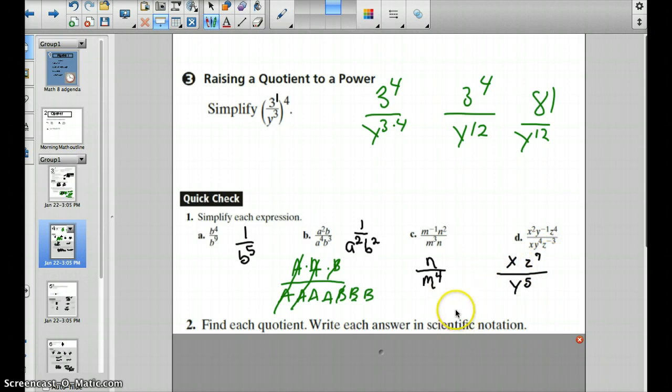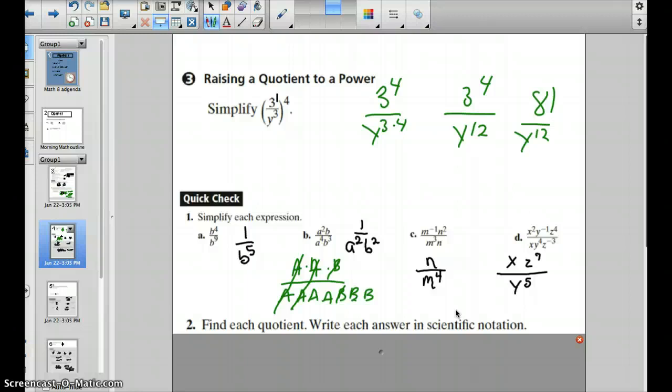And you could do this a couple of different ways. You could take care of all of your negative signs first, and then follow whichever rule. If one is in the numerator and one is in the denominator, we can subtract. If they're both in the numerator, we can add the exponents. Again, there are several different paths to take with these, but the most important thing is that you get the final solution.